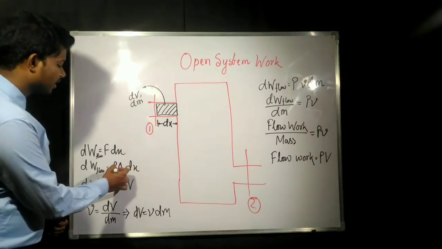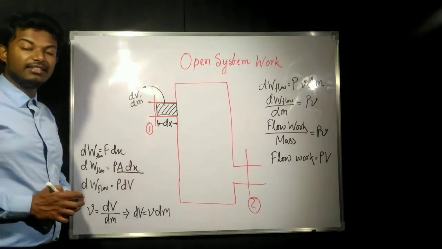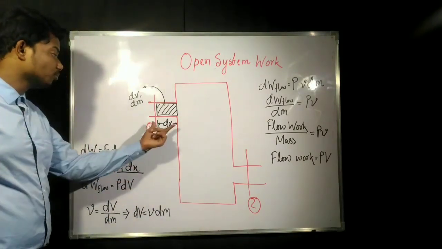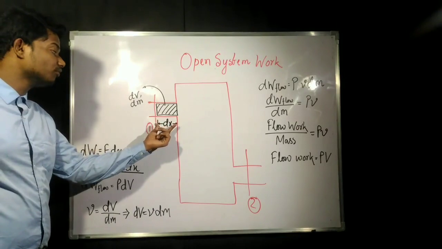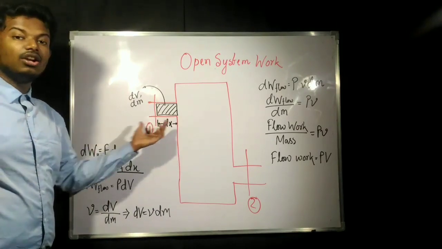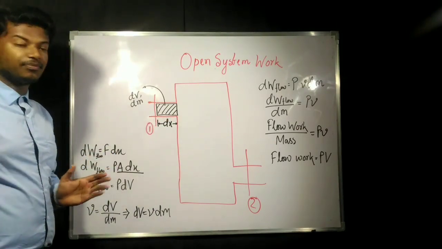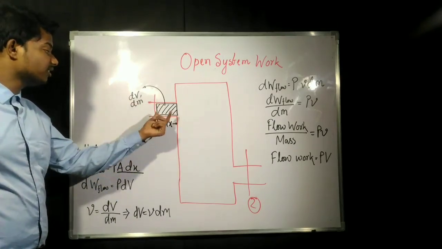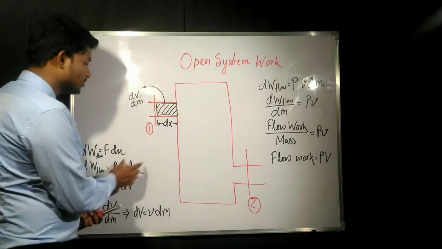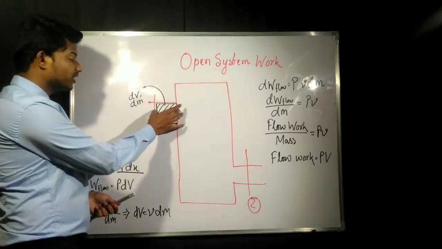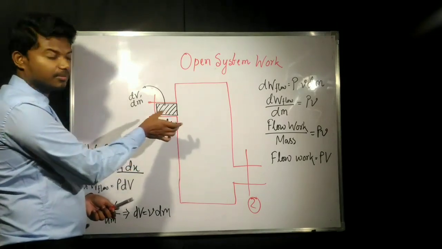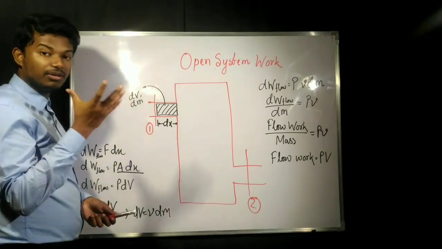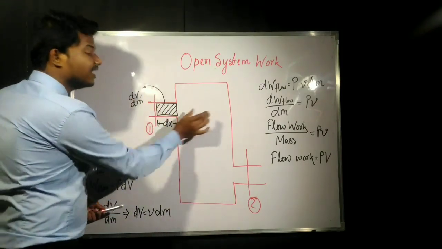Again, this part, area into dx, gives us the volume. That small volume which the element will cover to go into the system is area into dx. You can also say that area into dx is the volume of that element which will go into the system, dV.